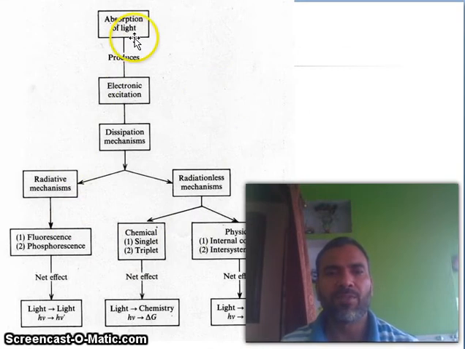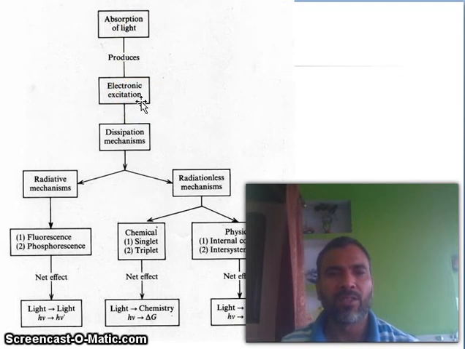You see, absorption of light in the first step produces electronic excitation, that is unstable. You understand it? Absorption of light produces electronic excitation, and after electronic excitation it loses its energy through dissipation mechanisms.